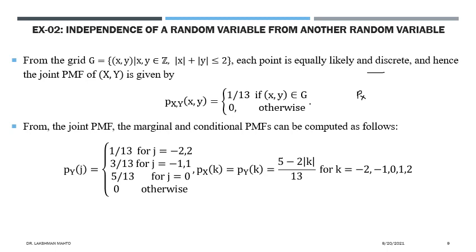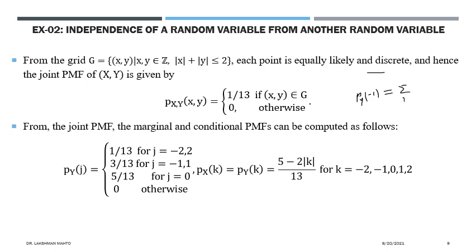Calculating the probability mass function for y equal to minus 2 is very simple, since that is a terminal point. If you calculate the marginal probability mass function of y for y equal to 1, what would it be? You have to sum with respect to x.